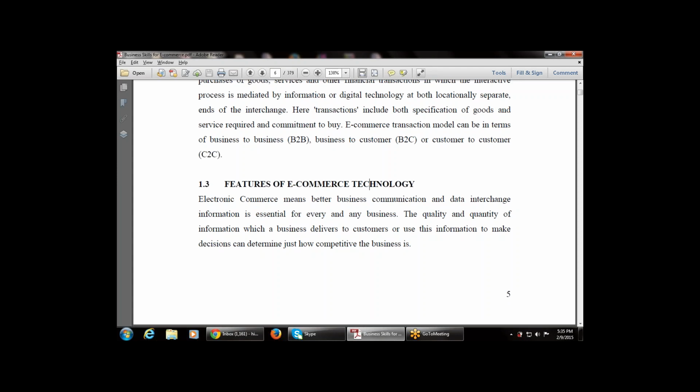The quality and quantity of information which a business delivers to customers, or uses to make decisions, can determine just how competitive the business is.